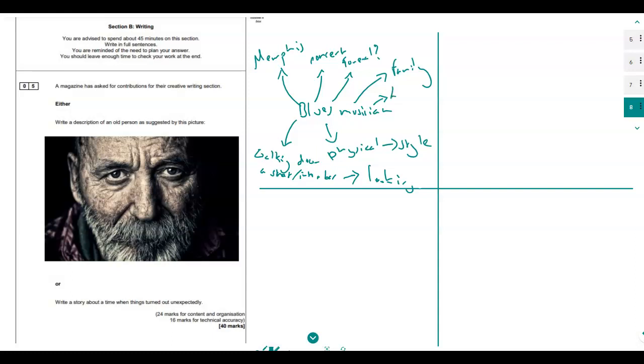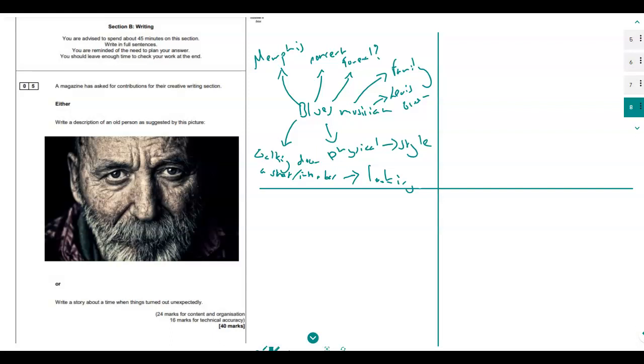Okay, let's go with Lewis. Let's call him Lewis Green. I have no idea why I picked that name. Okay, so we've got some ideas here, and that's the first part of the plan.